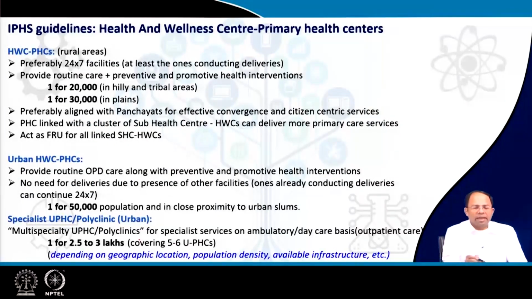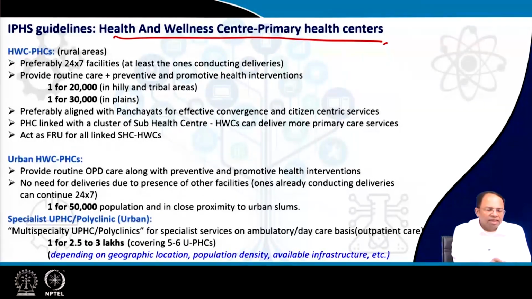Next, we will talk about the health and wellness centers, primary health centers. There are two kinds of health and wellness center. One is the primary health center and the other is the sub-health center. In case of primary health centers in rural areas, it should preferably be a 24/7 facility, at least the ones where deliveries are allowed. Otherwise, it is not required to be a 24/7 facility. That means only in the daytime people may come, consult with the doctors and then go back. They can provide routine care plus some amount of preventive and promotive health interventions as well. So it's general curative care plus preventive and promotive health care.